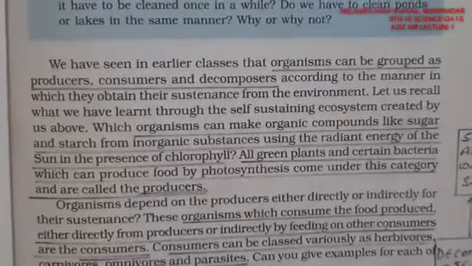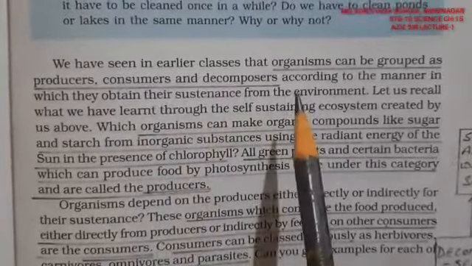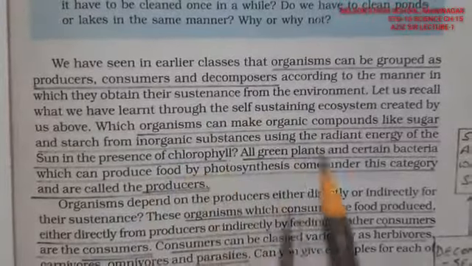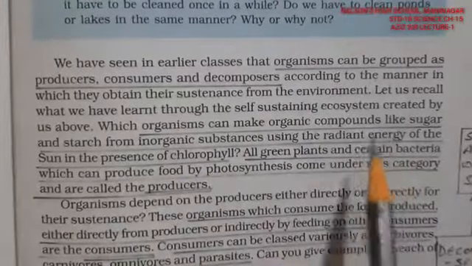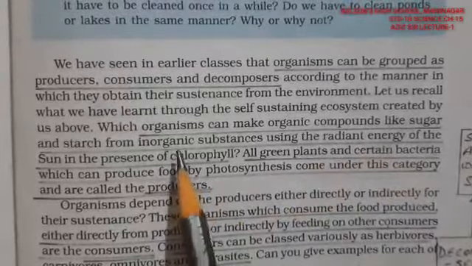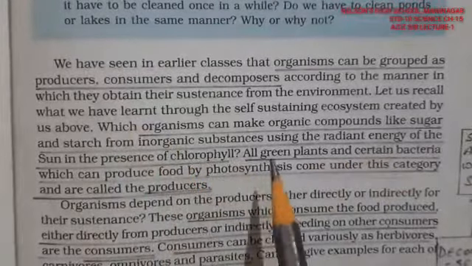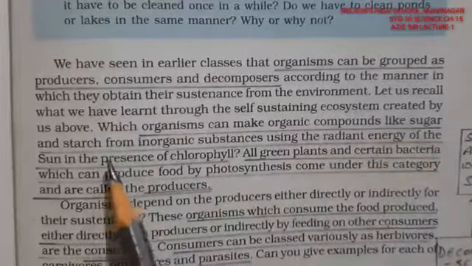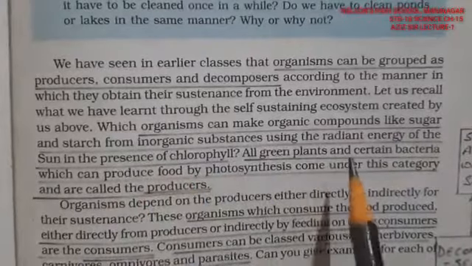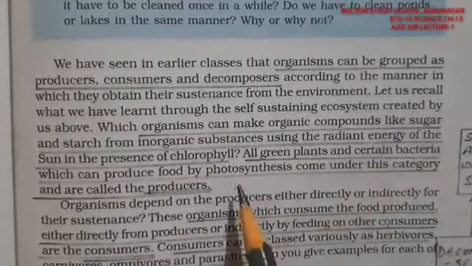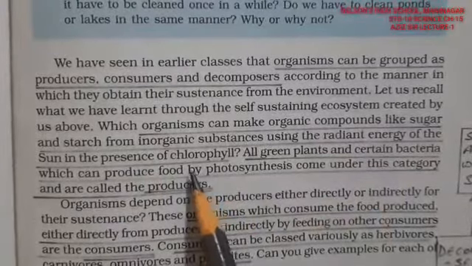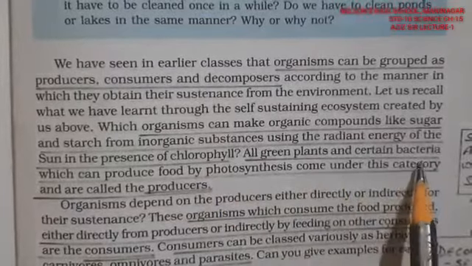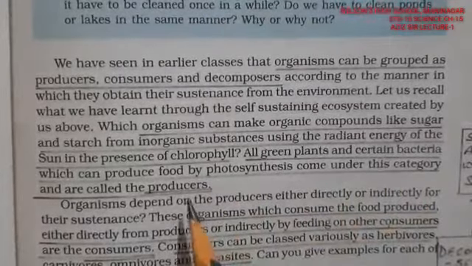That is, producers, consumers, and decomposers. Now these three ways organisms make organic compounds. So basically we will start with producers. The organisms which are capable of making organic compounds like sugar and starch from inorganic substances like sunlight radiating energy, and chlorophyll as a pigment, that we have understood very well, that photosynthesis is a process made by green plants and certain bacteria, and these are called producers.